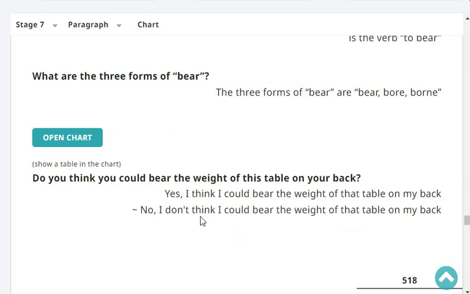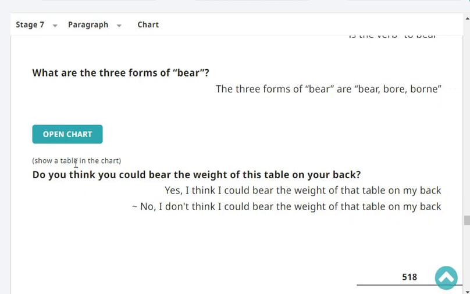Do you think you could bear the weight of this table on your back? Yes or no? No, I don't think I could bear the weight of that table on my back. Very good.